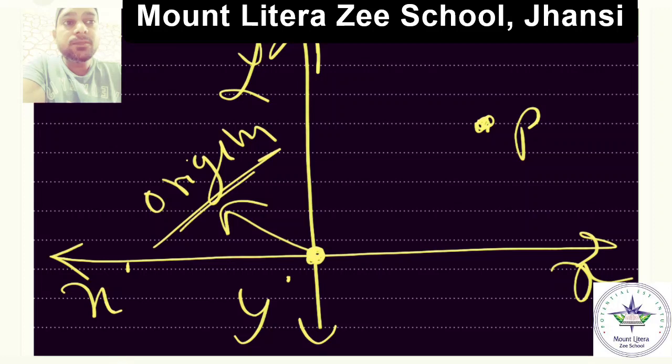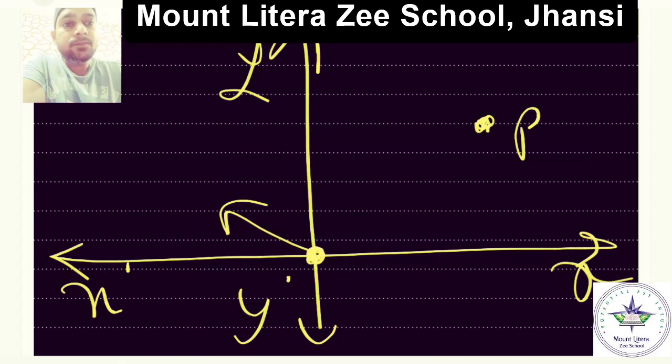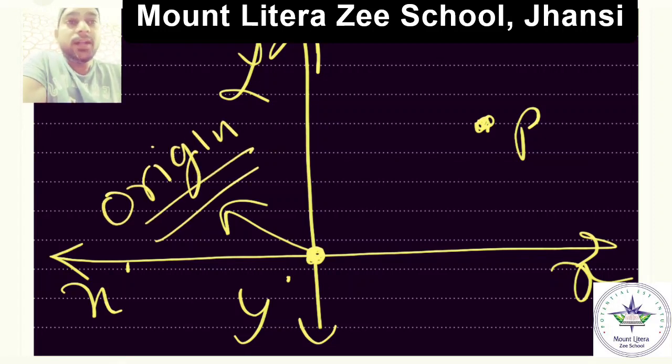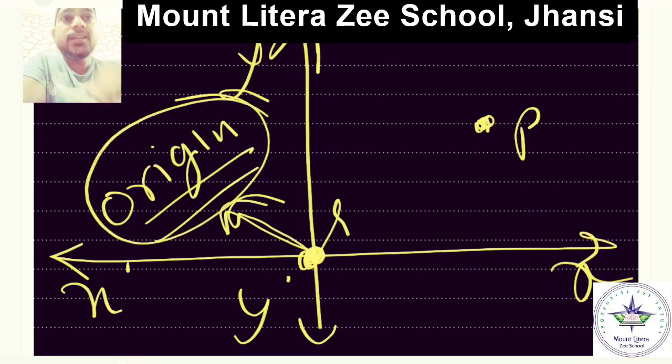This is the origin. So that you can take the reference of this point, and this is called the point of reference. With respect to what you are going to define the other object's position, that is called the point of reference. So here you are taking the origin as the point of reference.